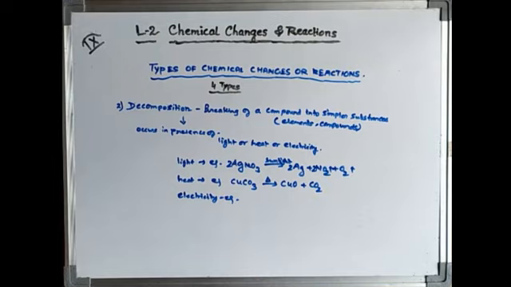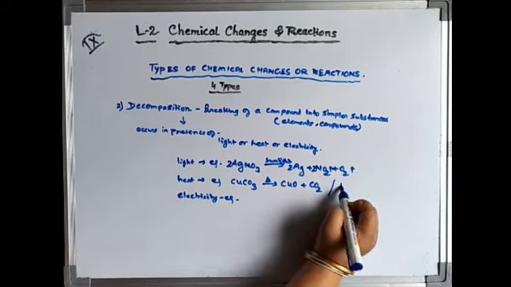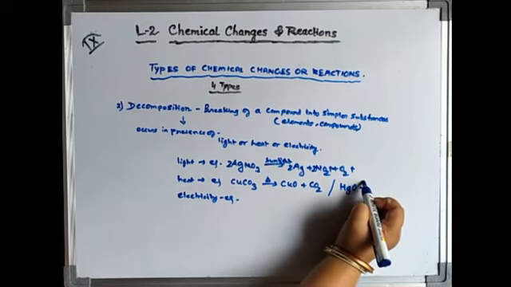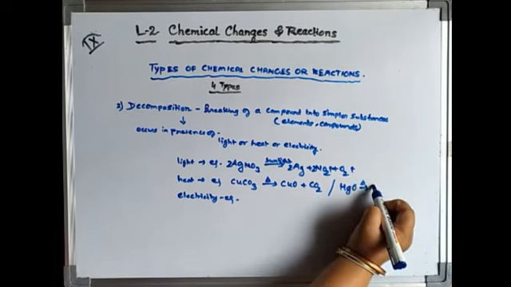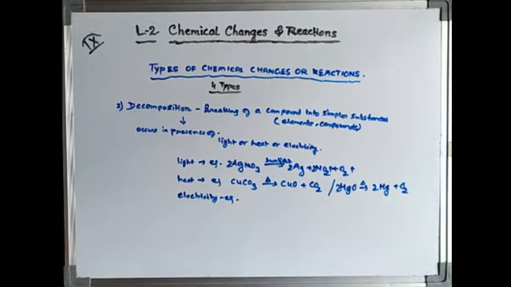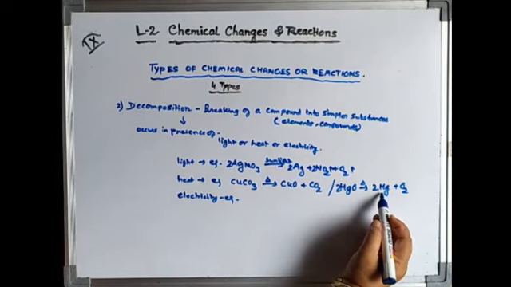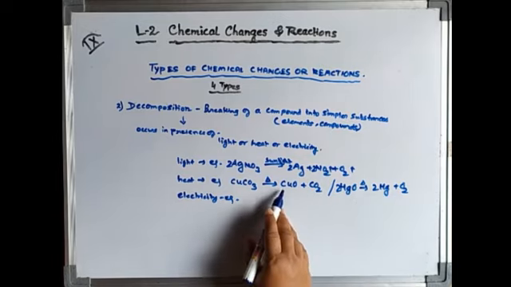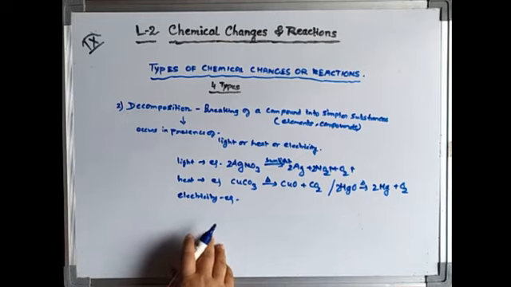Any more example if you want to give for this? We can also give in the presence of heat mercuric oxide. When we heat mercuric oxide, it decomposes to mercury plus oxygen. Okay. So in this way, in respective two elements also I have shown you, in respective two compounds also I have shown you. Now coming to the electricity.